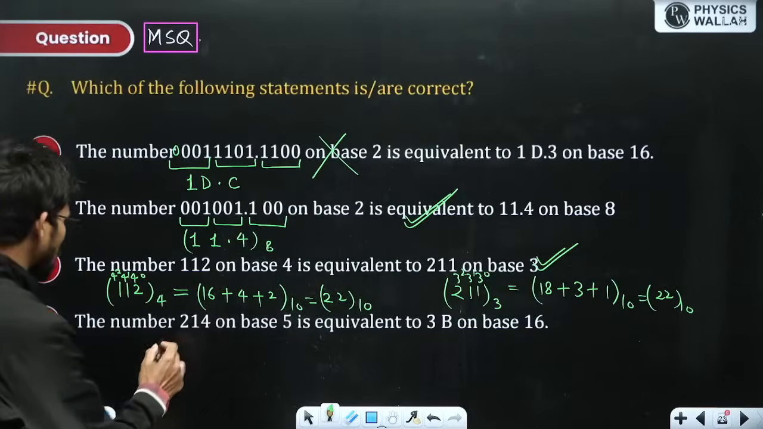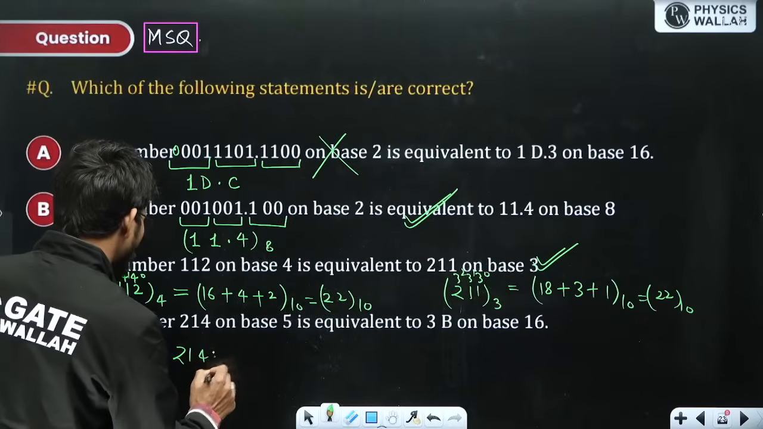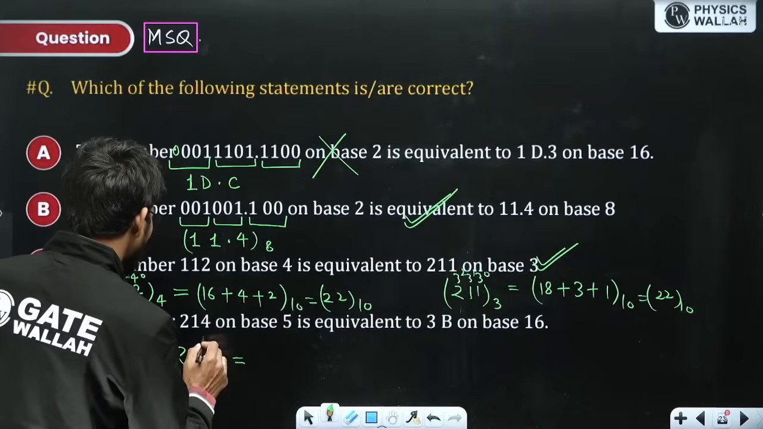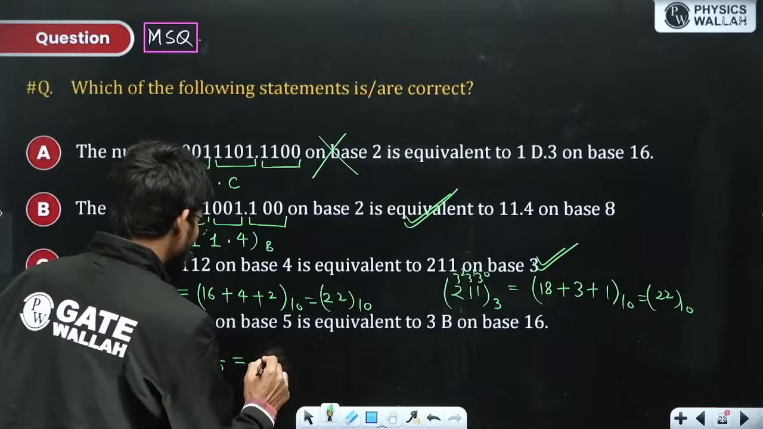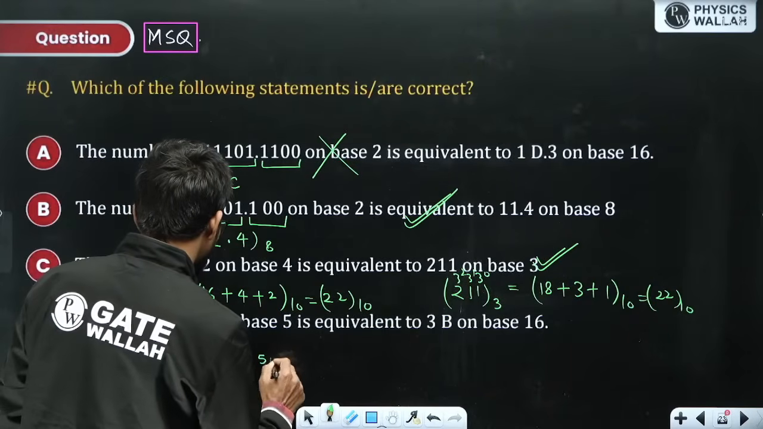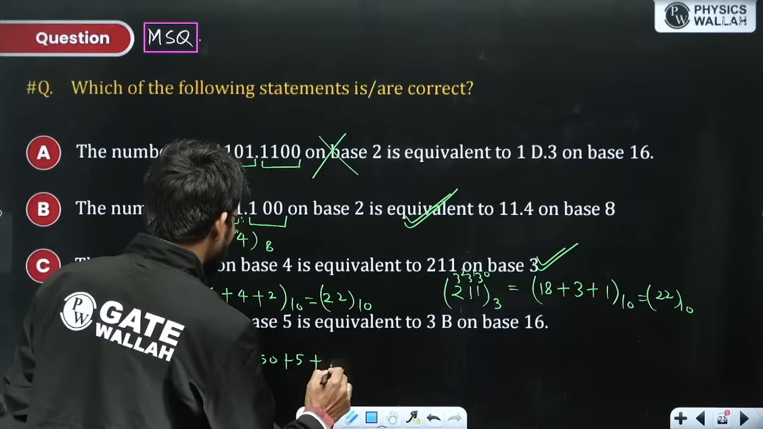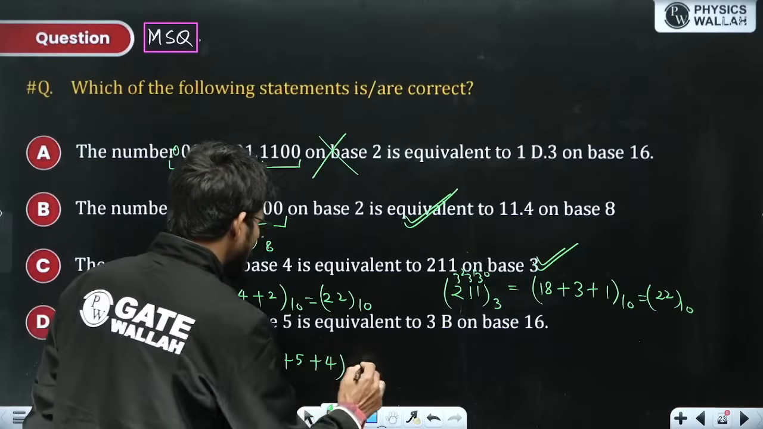214 on base 5. 214, let's calculate this in decimal. 5 to the power 0, 5 to the power 1, 5 to the power 2. 25 into 2 is 50 plus 5 into 1 is 5 plus 5 to the power 0 into 4 is 4, so this is nothing but 59 in base 10.